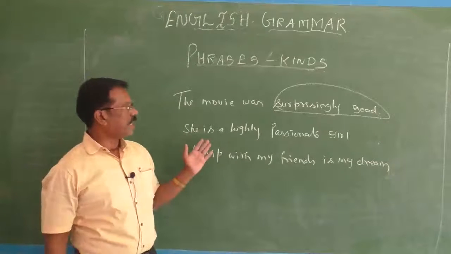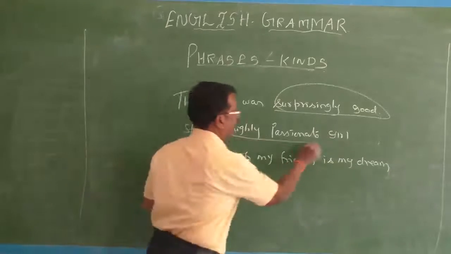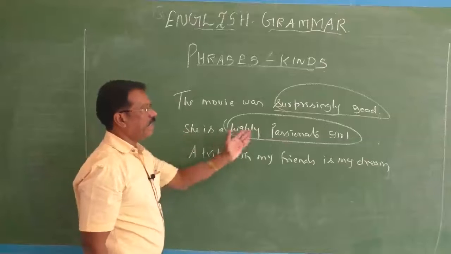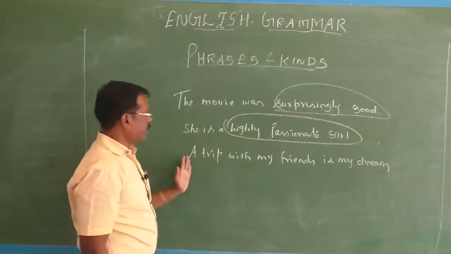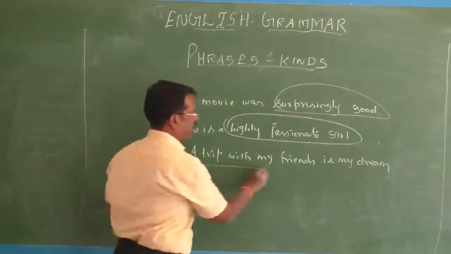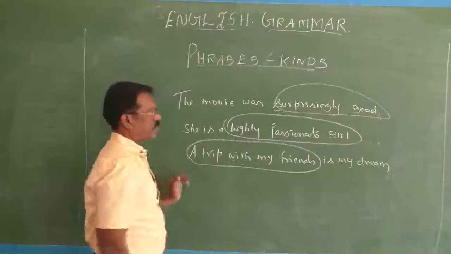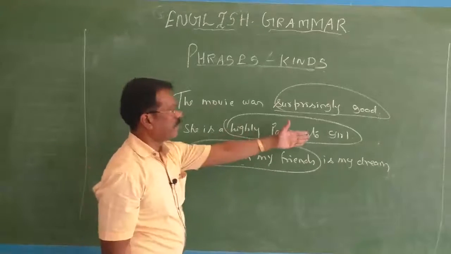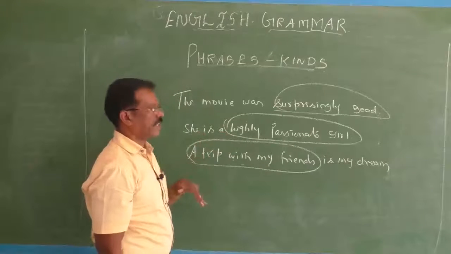And then, she is a highly passionate girl. What type of girl is she? A highly passionate girl. She has more passion. And then third, a trip with my friends. With my friends describes the trip. Here it describes the noun girl. So it comes in the beginning of a sentence, and it comes at the end of a sentence.